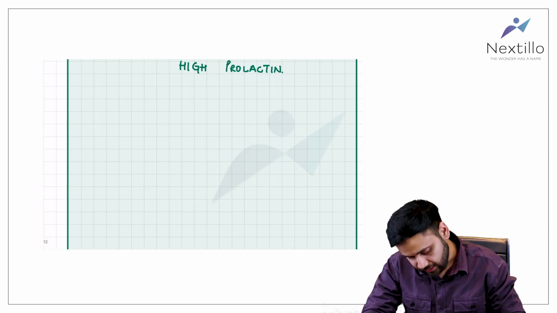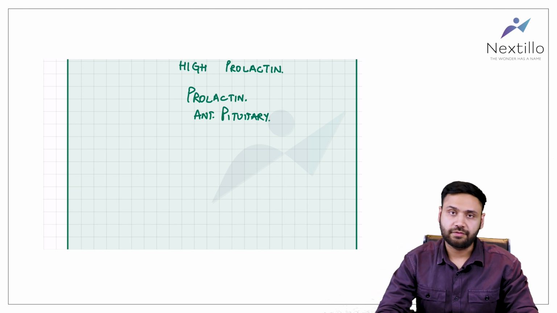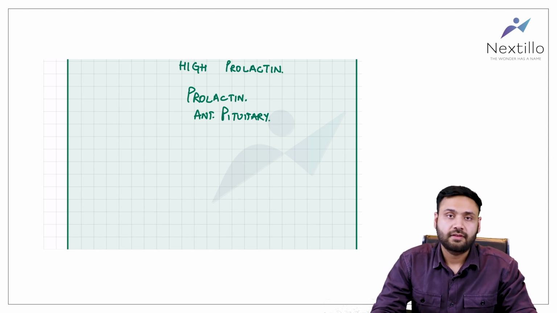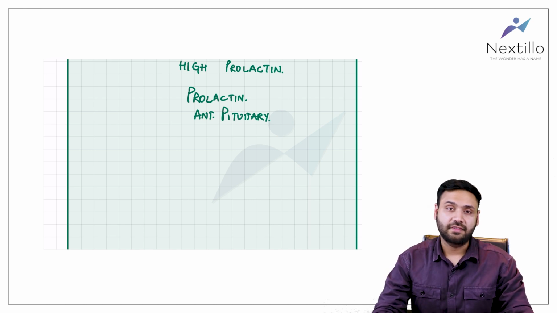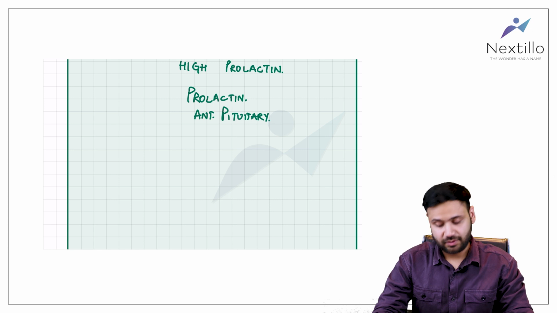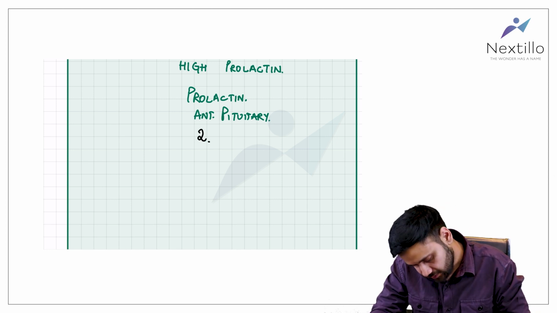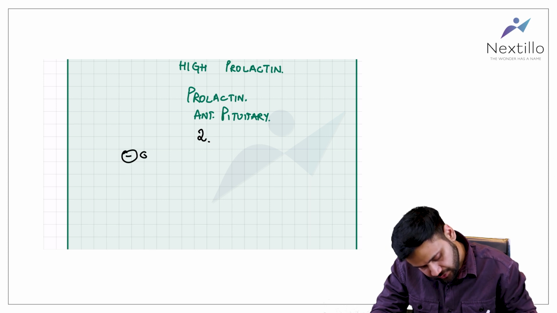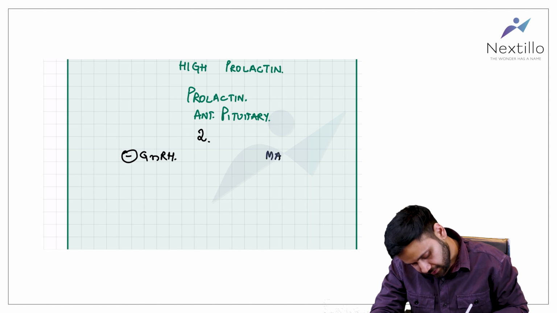So, prolactin is a hormone made by the anterior pituitary by lactotrophs. Rather high prolactin has two effects. The first one is inhibiting GnRH release and the second one is mammary gland development.